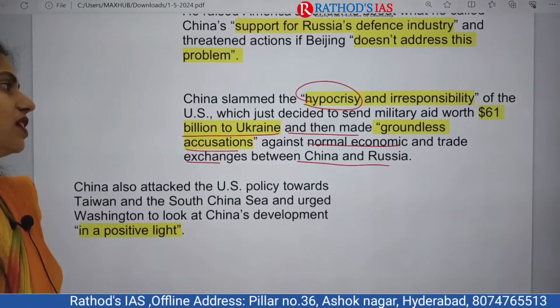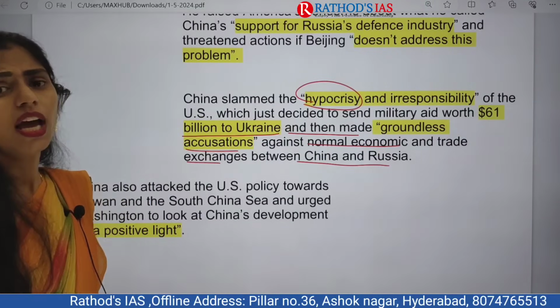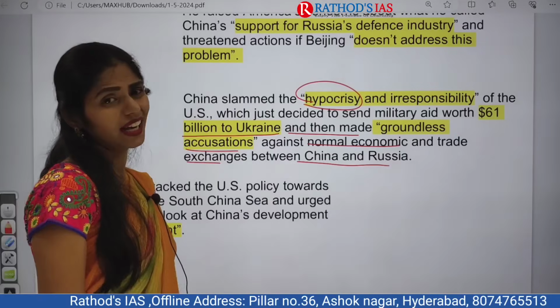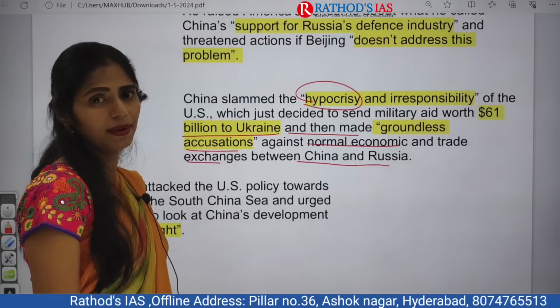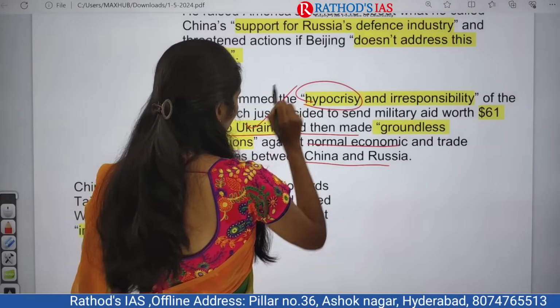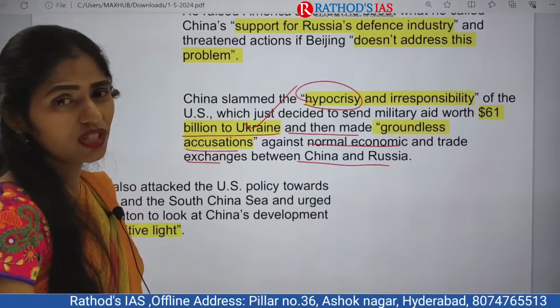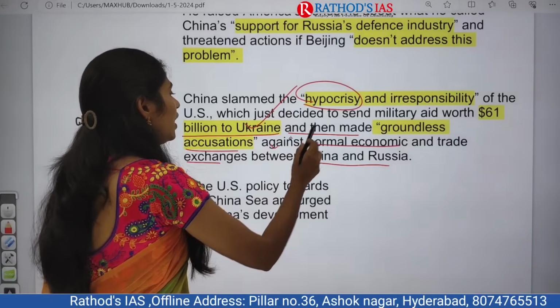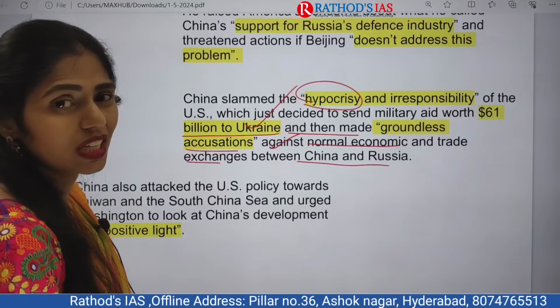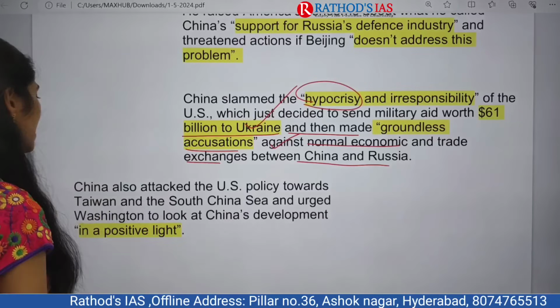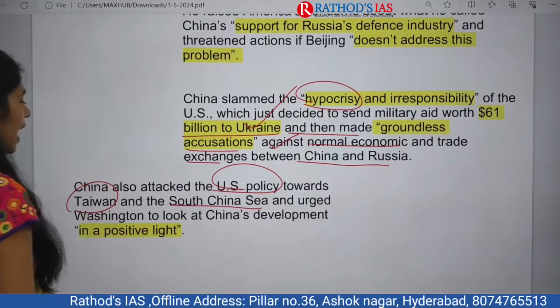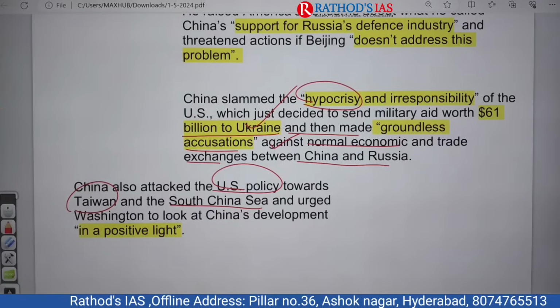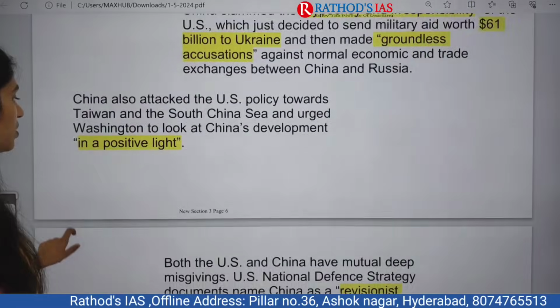So actually what happened here is, yes, you all know that the US is helping Ukraine with arms, financial help, as well as humanitarian help, etc., right? That is what is said here. And China is supporting Russia in economic and trade exchanges. This is what had been said by the US. And China also attacked US policy regarding Taiwan and the South China Sea, and urged the US not to enter into Chinese sovereignty and integrity. Okay, that is what mainly was said.